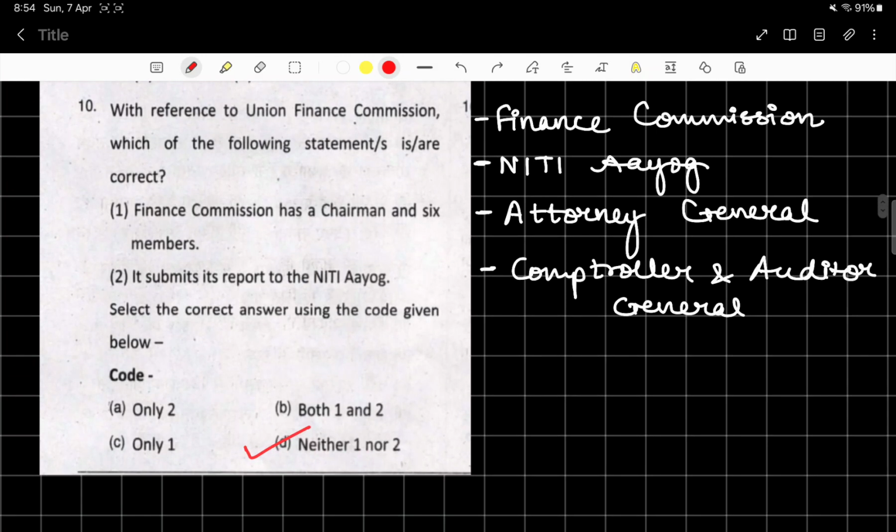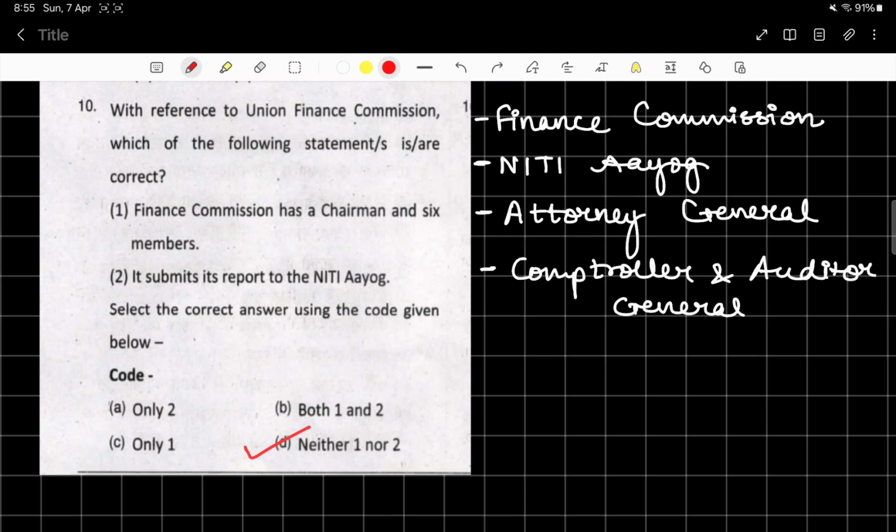Next is Union Finance Commission. I told you earlier also that Finance Commission is very important. In the beginning also you were asked this question. Now again, a Finance Commission question, and I guess the chairman of the Finance Commission was also changed. The chairman of the 16th Finance Commission has been changed, and the person who has been appointed as chairman of the 16th Finance Commission is Dr. Arvind Panagariya. So this was a current affairs related question.